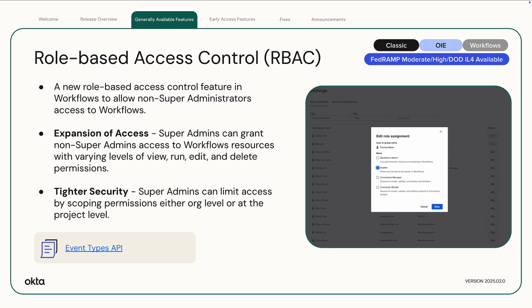To support this feature, 3 new roles are available. Workflows Administrator for full access administration within Okta Workflows only. Workflows Auditor for compliance management with read-only access. And Connection Manager for securely handling accounts and credentials. RBAC allows customers to expand the use of Okta Workflows beyond super admins, enabling more team members to build, run, and manage workflows securely and efficiently. There are 4 new event types that record the RBAC feature activity in the Okta system log.